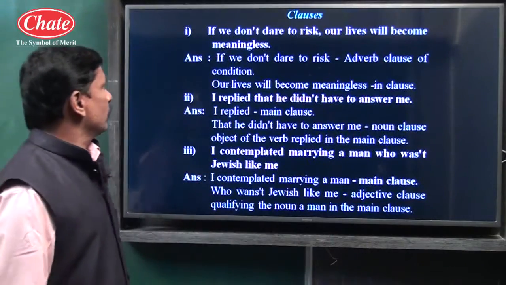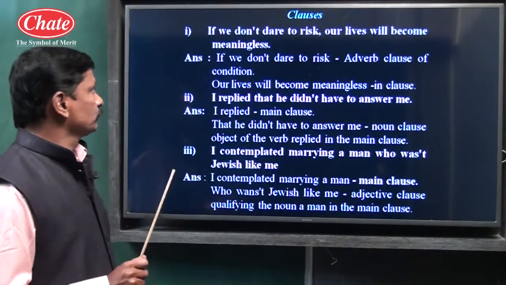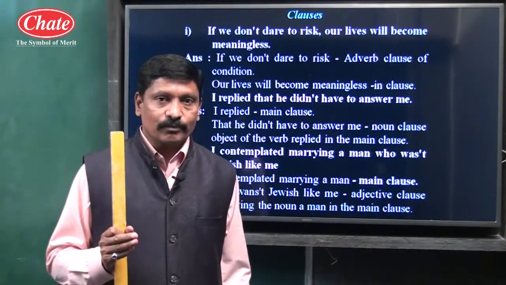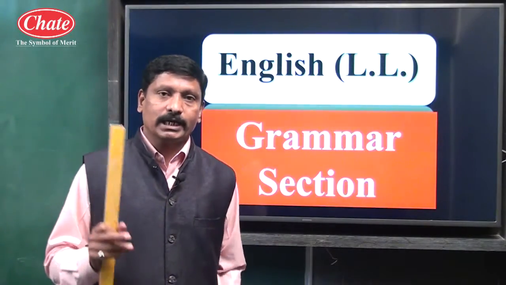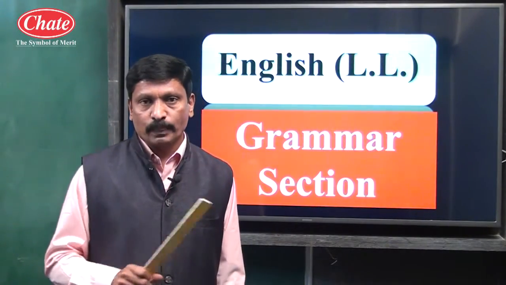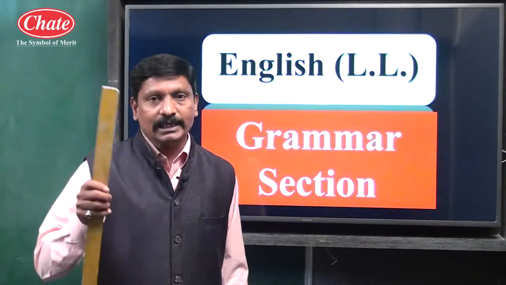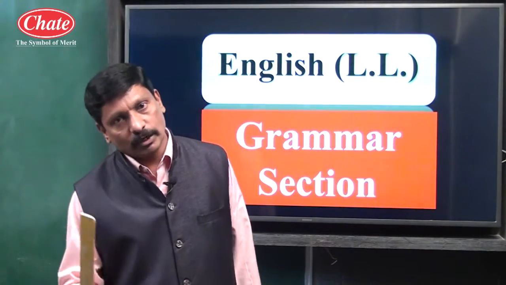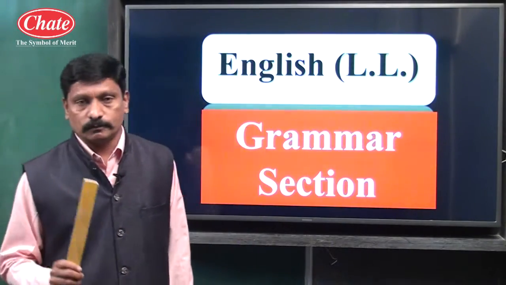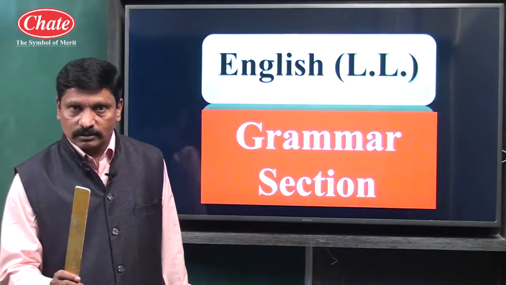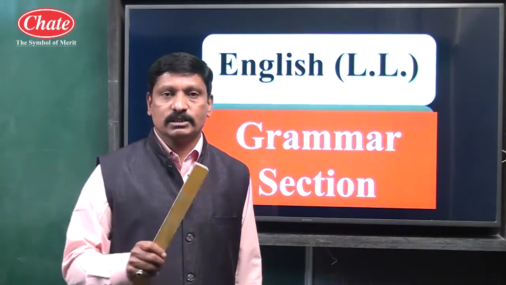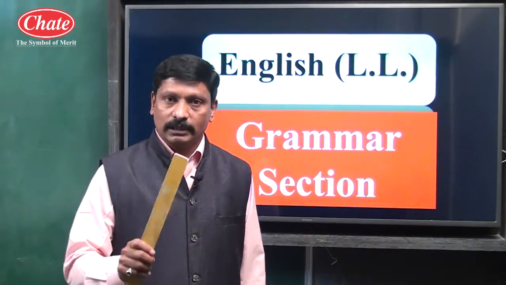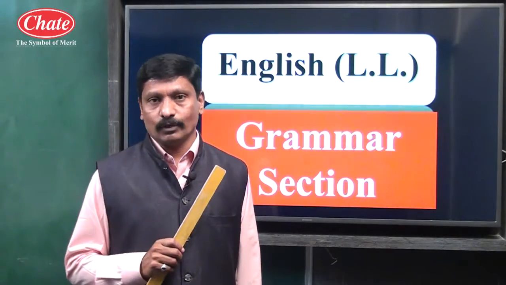Let us see some of the examples. Children, in the exam they may ask a question like this. For Marathi medium and semi-English medium: find out the main and subordinate clause. We know how to find out the main clause and subordinate clause. Or find out the main clause, subordinate clause, and name the subordinate clause. Means for the subordinate clause you have to name noun clause, adjective clause, or adverb clause.